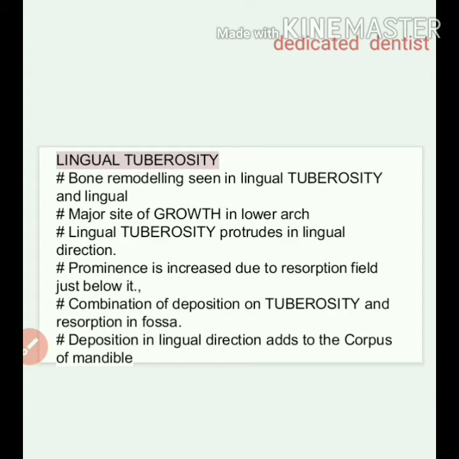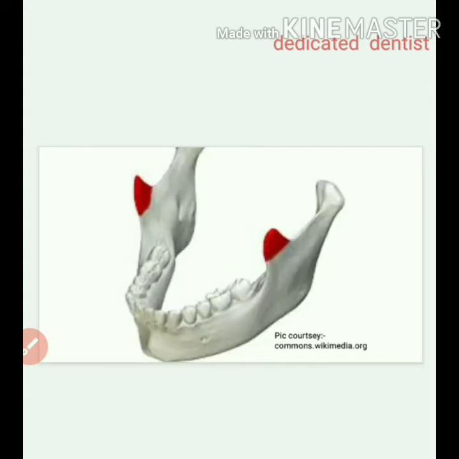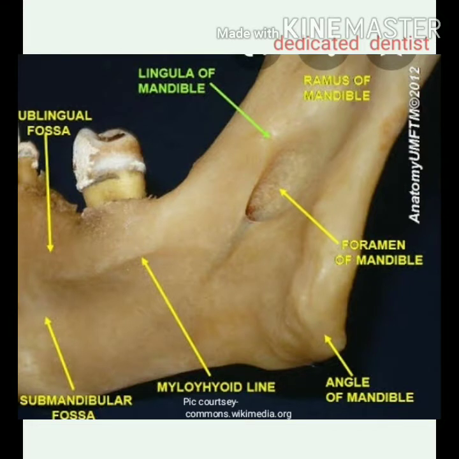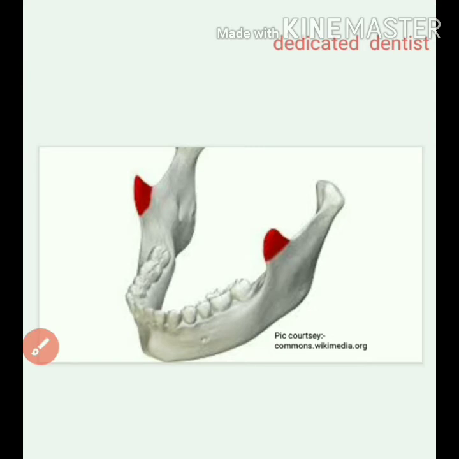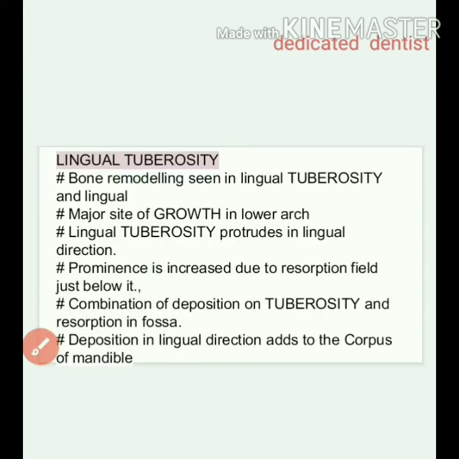Now lingual tuberosity. You can appreciate in the picture of this mandible that there is this prominent area, right, and a depression, that is the lingual fossa. So we are talking about that. Bone remodeling is also seen in the lingual tuberosity and lingula. This is the major site of growth in the lower arch.